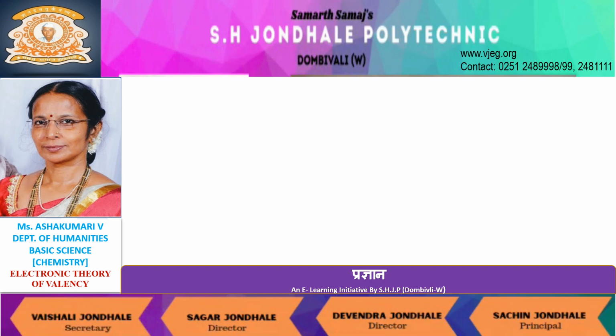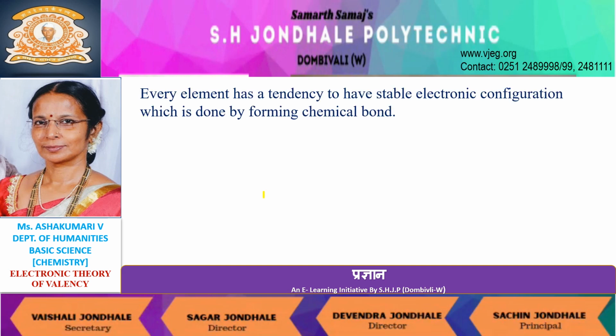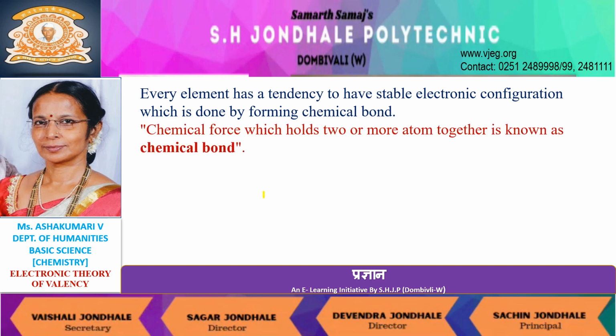All elements have a tendency to acquire stable configuration by forming chemical bond. So, we define chemical bond as a chemical force which holds two or more atoms together.